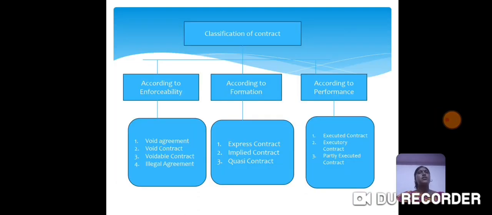Morning students, in this module we are going to see classification of contract. So what is contract? Contract is an agreement enforceable by law. The classification of contracts comes under according to enforceability, according to formation and according to performance. Let's see one by one.